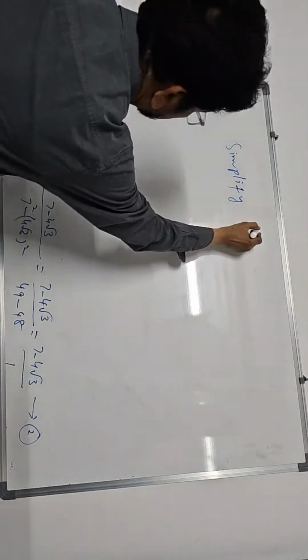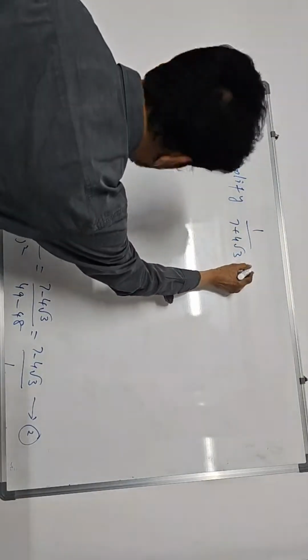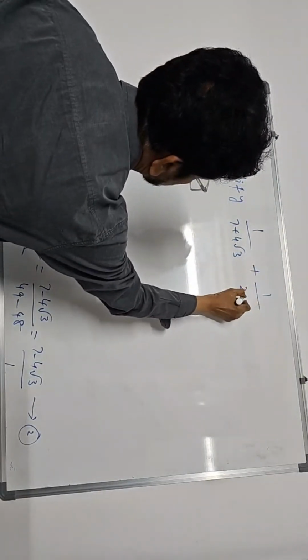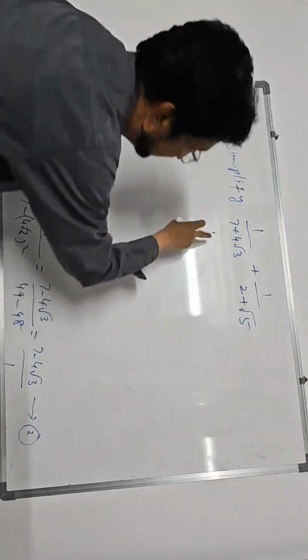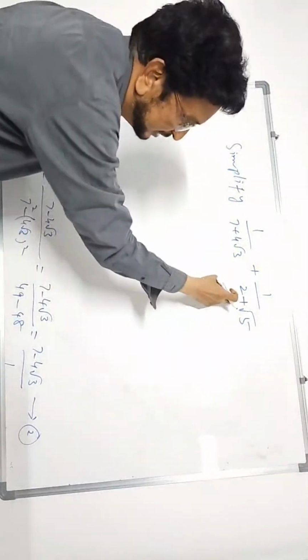Simplify 1 by 7 plus 4 root 3, plus 1 by 2 plus root 5, the same type. First rationalize this denominator as we have done in the previous question.